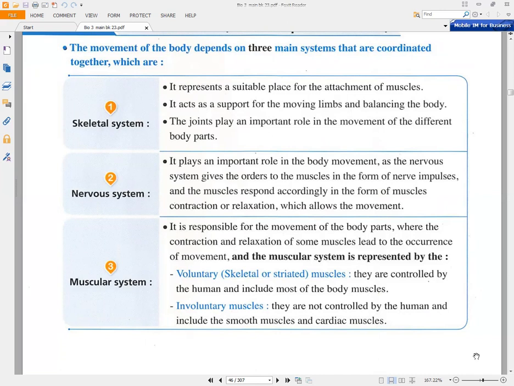Voluntary muscles, like the skeletal muscle, or we can call them striated muscle. Why are they striated? Because they contain actin and myosin filaments. These filaments help in increasing the power of contraction of the muscles, okay? So they are controlled by the human and include most of the body muscles.